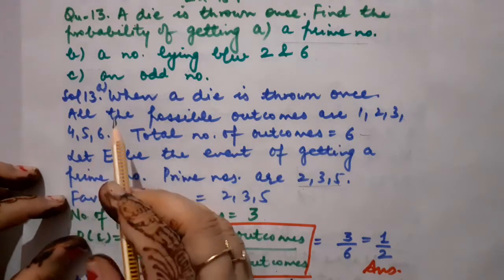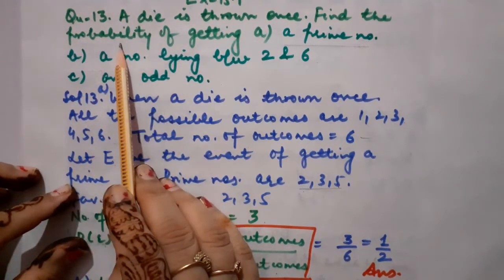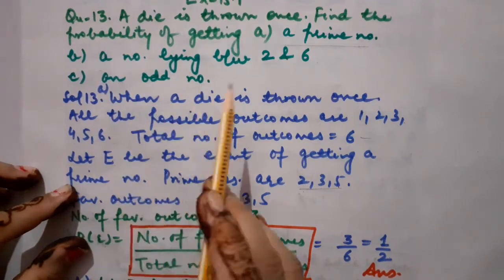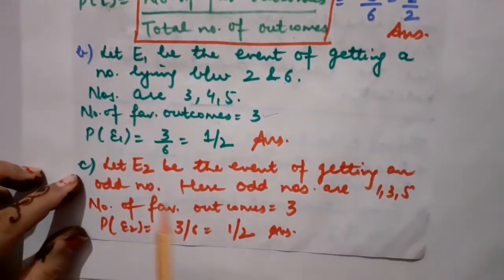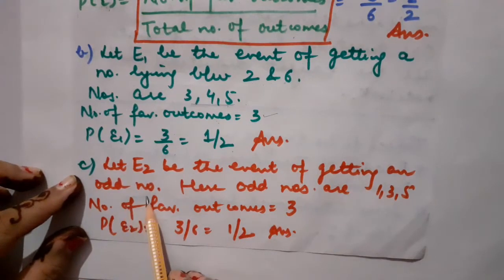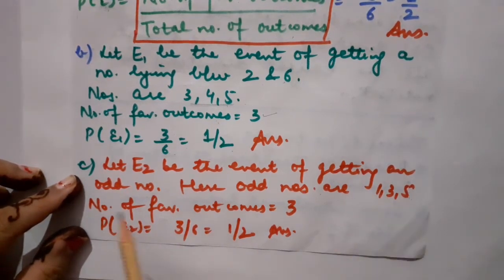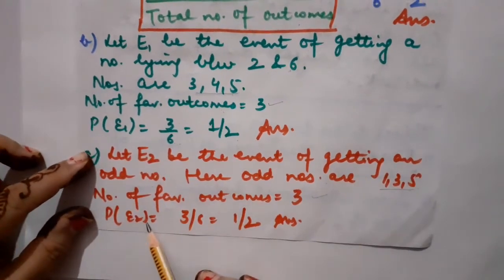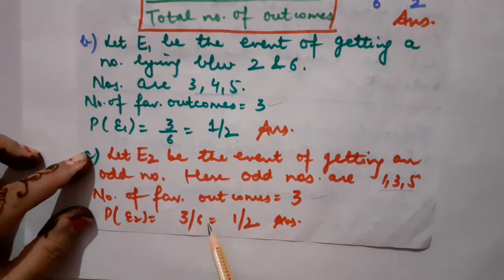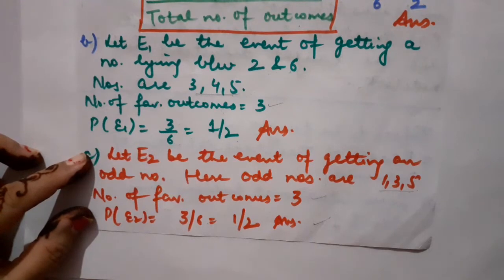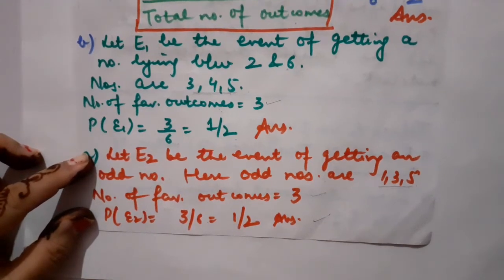Now children, in the third part it is said that we have to calculate the probability of getting an odd number. So let E2 be the event of getting an odd number. Odd numbers are 1, 3, 5 because we are dealing with the die. Okay, in a die the numbers come up to 6. So these are the favorable outcomes now. So what is the number of favorable outcomes? That is again 3. So P(E2) is equal to the number of favorable outcomes upon the total number of outcomes, that is equal to 1 by 2. So the probability of getting an odd number when a die is thrown is half.